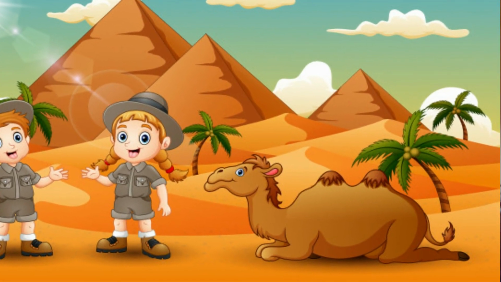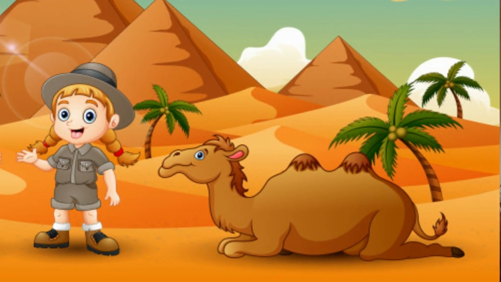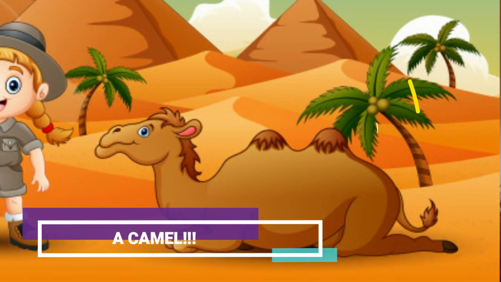Number 4: Everest is the largest desert in India. What is a desert? Have you seen a desert? Who is known as the ship of the desert? Yes, camel. Very good, children. So, is Everest a desert? No, it is not a desert. It is the highest peak. So, this statement is wrong, and you have to write false.